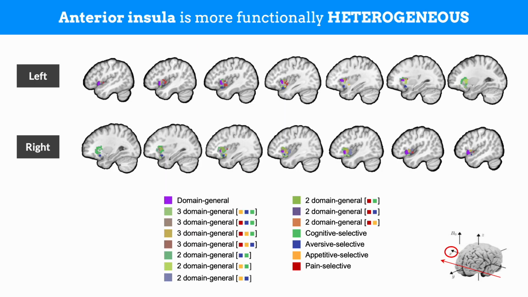Here are the brain maps focusing on the anterior insula. We wanted to examine if the anterior insula as a whole functions as an integrative zone for different mental processes. While the results show that there is indeed an area that represents all the mental processes as a domain general region, the anterior insula also has functionally heterogeneous portions that aren't entirely domain general. As you can see on the slide, there are portions that are selective for or generalized across 1, 2, or 3 domains, not all 4 domains.